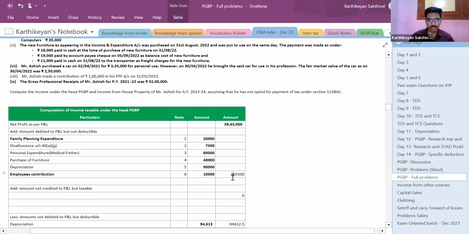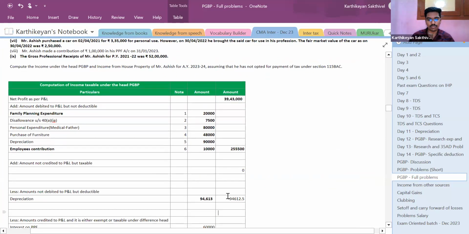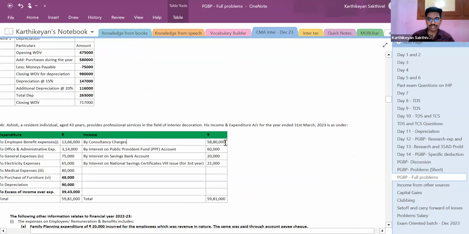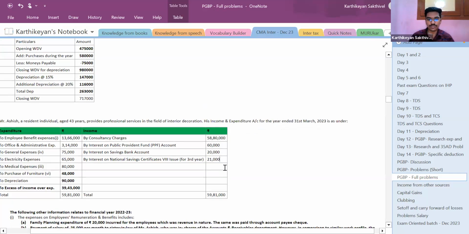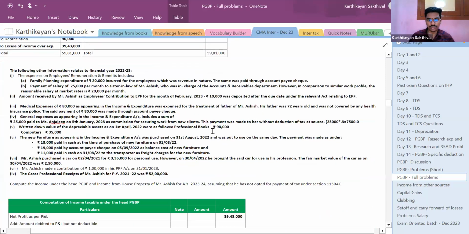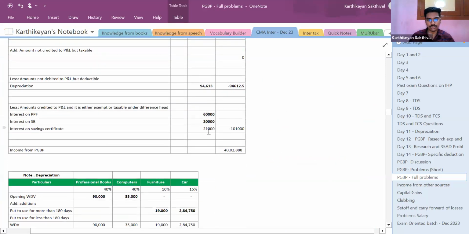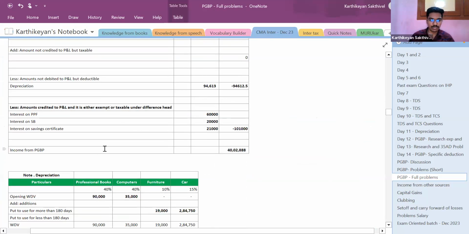39,43,000, and after making all these additions and reductions, only one point we still have to look at, the income side. On the income side, consultancy charges are to be treated as PGBP. This 60,000, 20,000 and 21,000 has nothing to do with PGBP, so take it out. This is amount credited, it is not taxable under this head, so that is to be deducted. So your final answer will become 40,02,888.